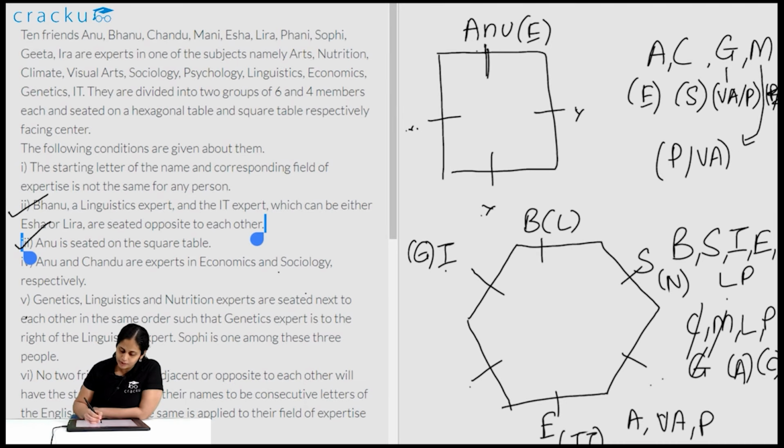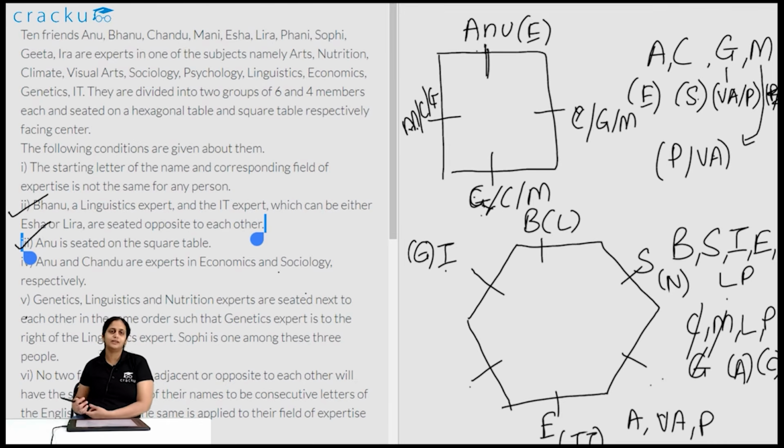So, these positions can be taken by either C, G or M, and their fields of expertise will be sociology, visual arts or psychology, or psychology or visual arts. Same C, G or M. So, in any order essentially, G, C, M and M, C, G. No particular order as such. Note that these are not the only three cases. There are 3 factorial cases. So, there are 6 possible arrangements. Okay, so that is the case for the square table as such.